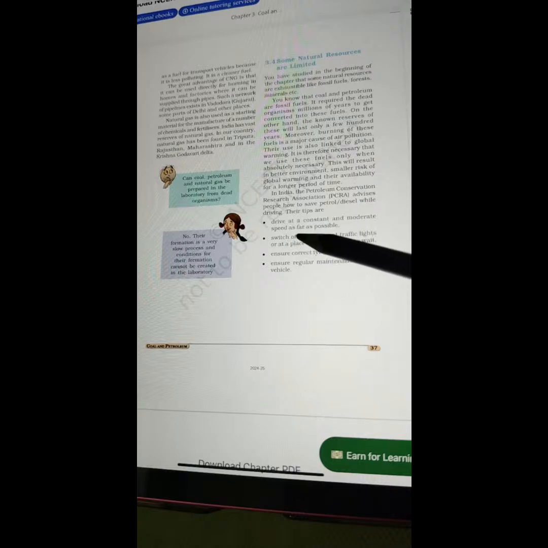Their tips are: drive at a constant and moderate speed as far as possible, switch off the engine at traffic lights or at a place where you have to wait, ensure correct tire pressure, and ensure regular maintenance of the vehicle. So, with this, we are done with the reading of Chapter 3, Coal and Petroleum, of Class 8 NCERT that is used in CBSE.